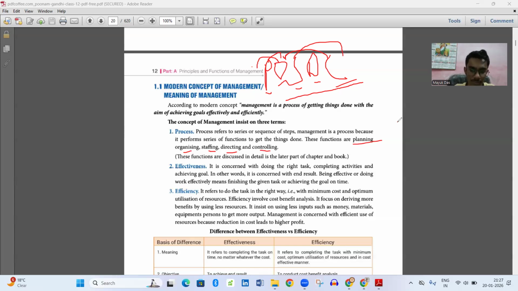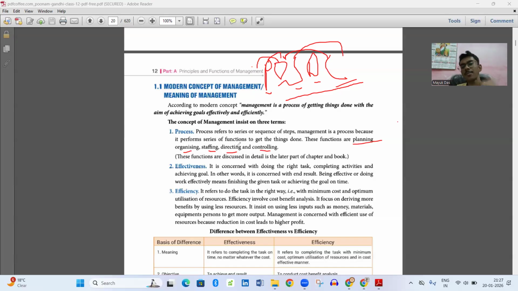Okay, staffing is about this only. I mean, this sentence is not given as it is, as I've said, but more or less the chapter is all about this.